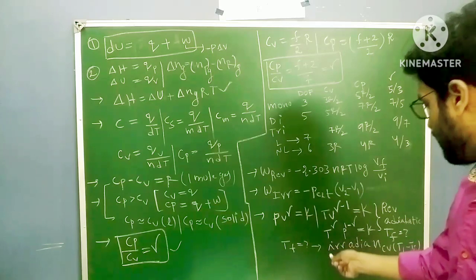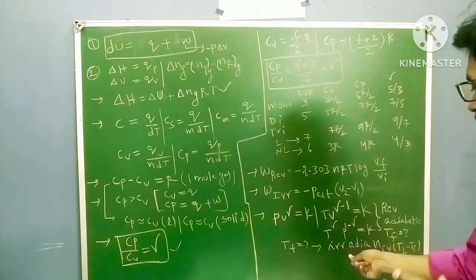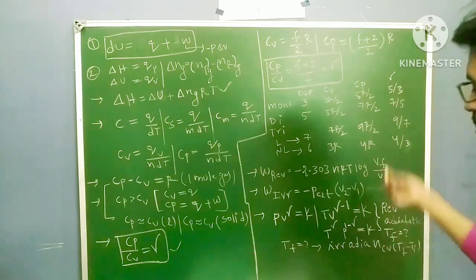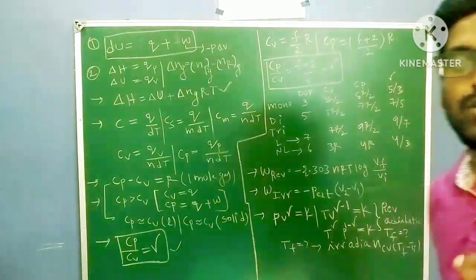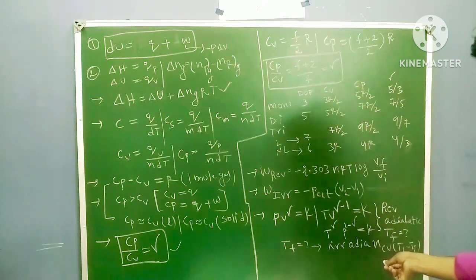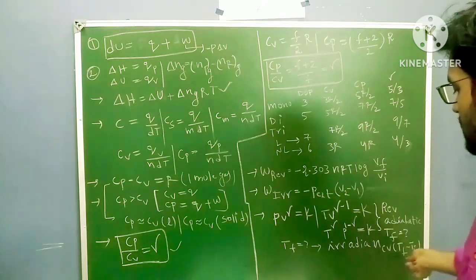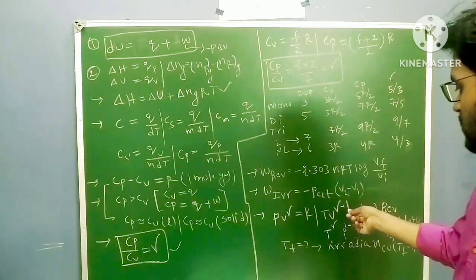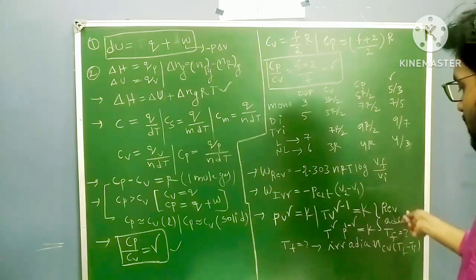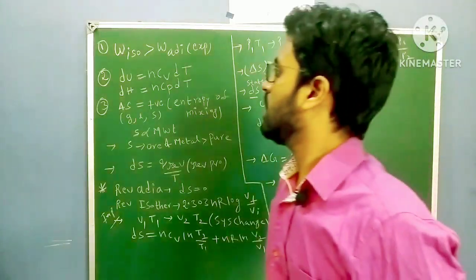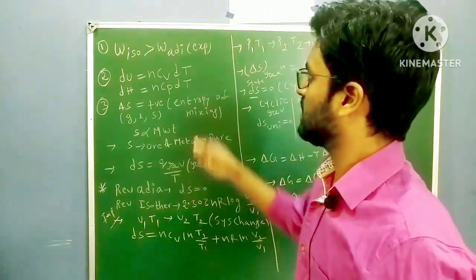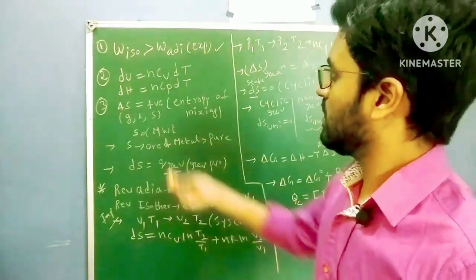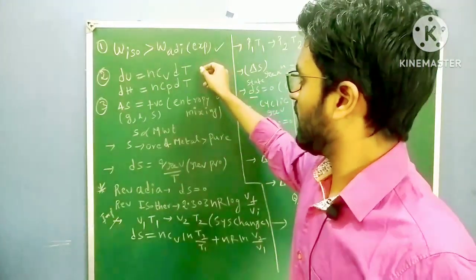For an irreversible adiabatic process, to calculate the final temperature, you have to use the formula n Cv into (Tf minus Ti), n Cv into final temperature minus initial temperature. By using this formula, you can calculate final temperature in an irreversible adiabatic process, and by using the two earlier formulas, in a reversible adiabatic process. Work done in an isothermal process is greater than in an adiabatic process if the process is expansion. Next, dU equals n Cv dT, a very important formula you have to remember.